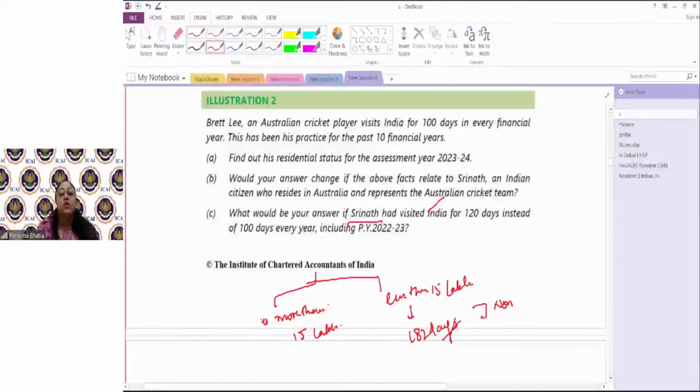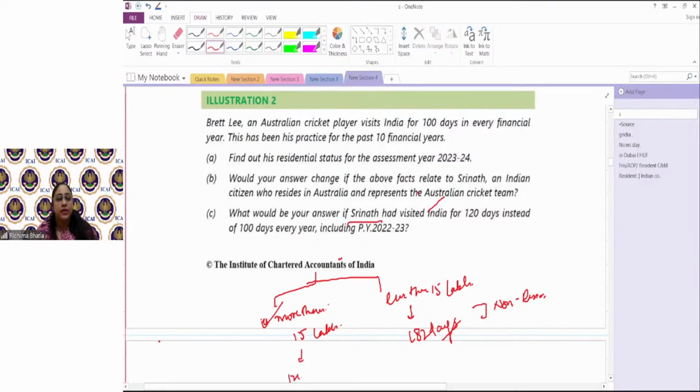Now, in this case, we have not been given anything about his income. So we'll write either both scenarios, or we'll say we are assuming his income is less than 15 lakhs. It's a small question, so we can write: if Srinath's income other than foreign sources income is less than 15 lakhs, he would become non-resident because his stay during the year is less than 120 days. But if Srinath's income is more than 15 lakhs, then what will happen?